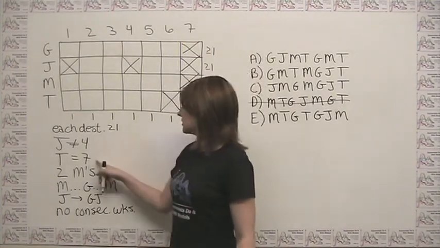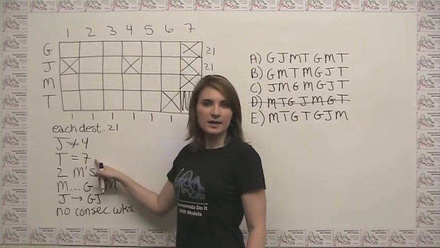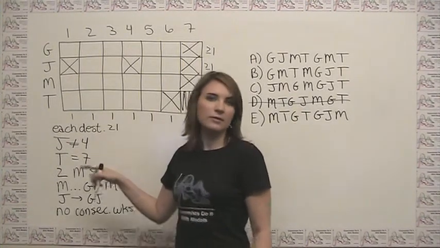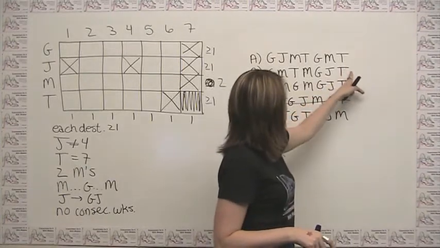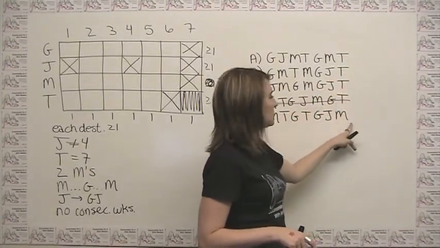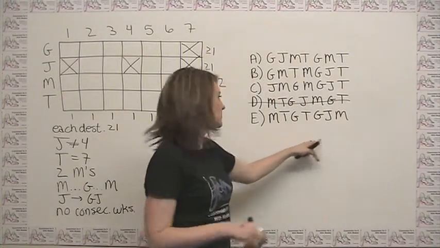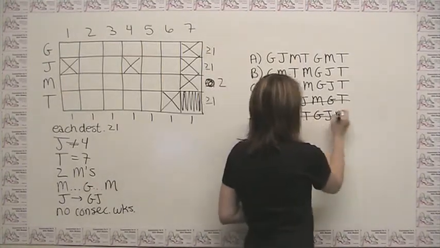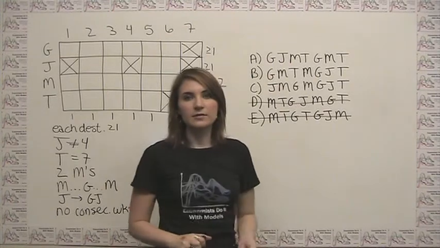Now we can look at the next rule here. We say that T has to show up 7th. So in this situation, we know that 7th is last, and T has to be here. Oh, in choice E, it breaks the rule because T is not 7th. So we've very easily gotten rid of another answer choice.